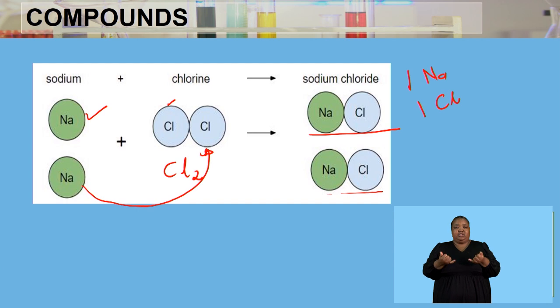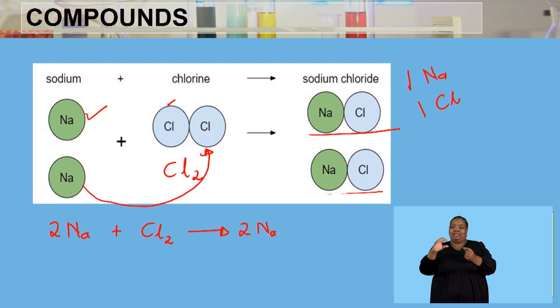So the chemical equation for this particular model can be written as 2Na plus, remember, chlorine is a diatomic molecule, Cl2, reacting to form 2NaCl. Now, why are we writing the 2's? Because, as you can see from the model, we have one sodium and another sodium.